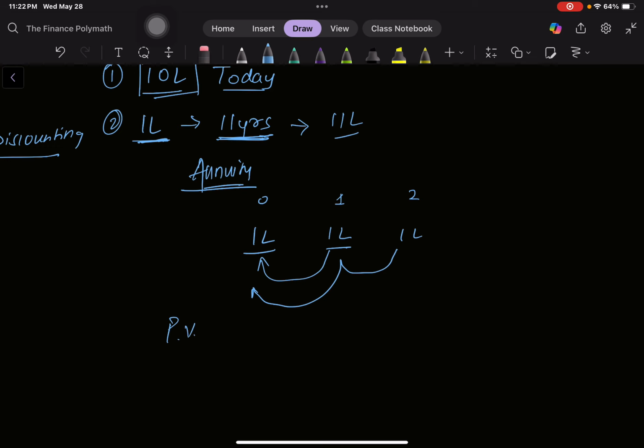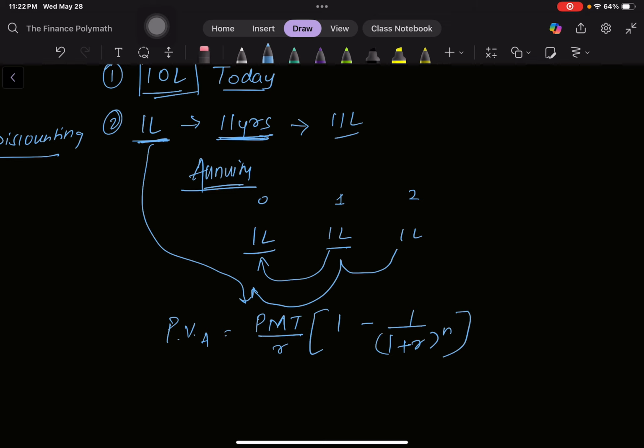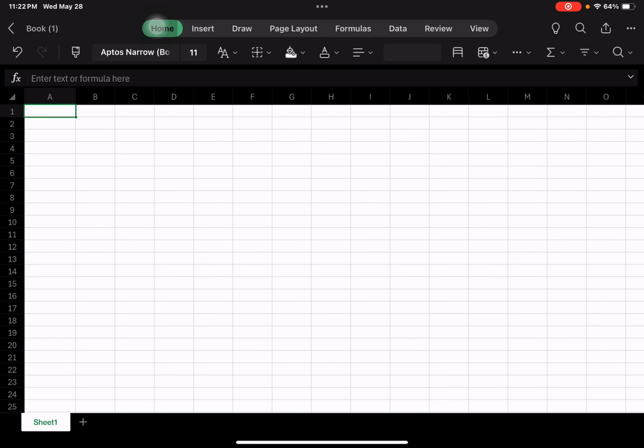So it goes like, present value of annuity is equal to PMT. PMT is basically the regular recurring payment that will happen, which is 1 lakh here. What we'll do is divide it by the rate of return, and multiply it by 1 minus 1 upon (1 plus r) to the power n. So this is a formula for finding out the present value of annuity. But again, this is such a big formula. You know what we'll do, we'll just use Excel to do this calculation.